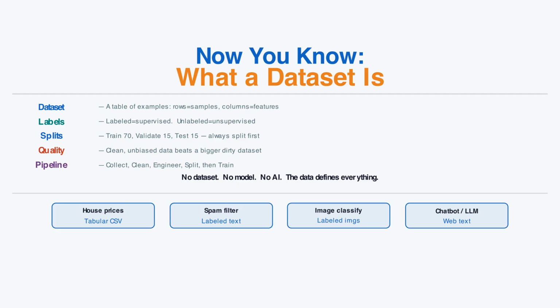Feature engineering transforms raw columns into predictive signal. It is both an art and a science. The full pipeline is collect, clean, engineer features, split, then train. And remember, the data defines the AI. Not the algorithm. Not the compute.